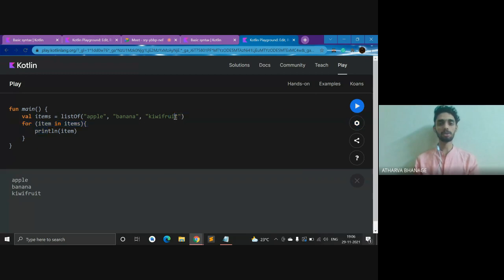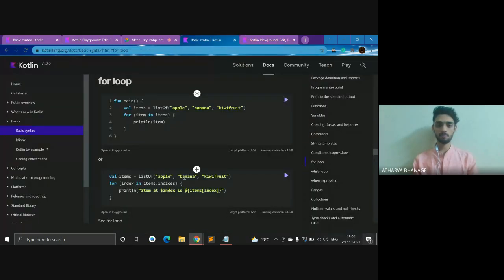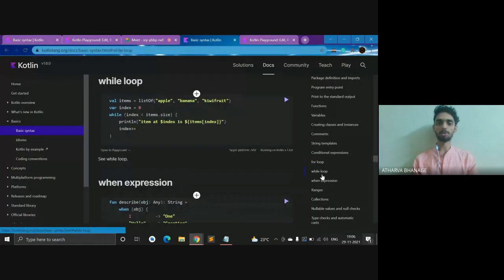What if I remove a part from it? Then I'll just get these two as output, because there are only these two things in my bag. I have nothing else, so I'm printing these. So this is what a for loop is. All right, now let's move on to a while loop.